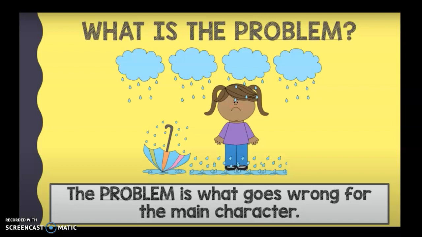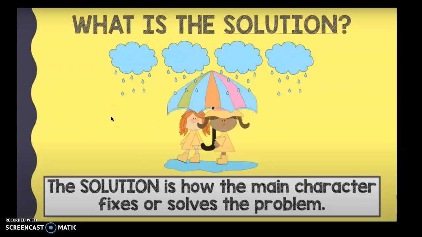Hopefully you noticed that our character has dropped her umbrella and she is getting rained on and she's having a problem because she's getting wet. Now she needs to figure out a way how to solve her problem. When a character solves a problem, we call that the solution. The solution is how the main character fixes or solves their problem.